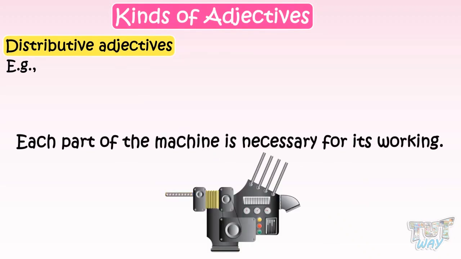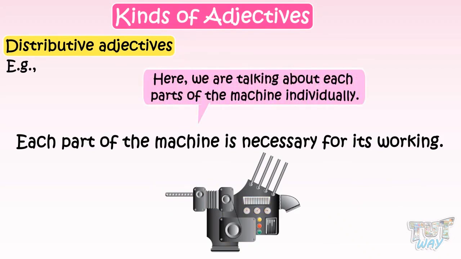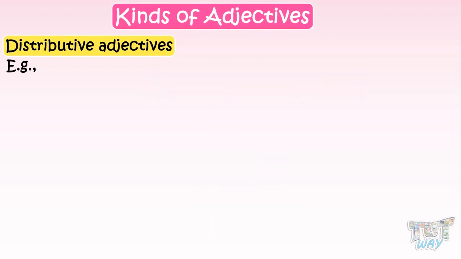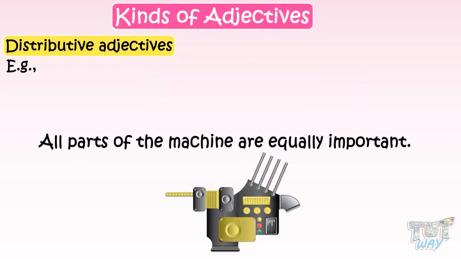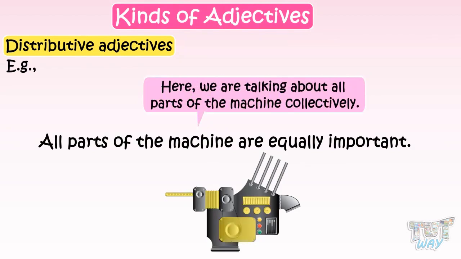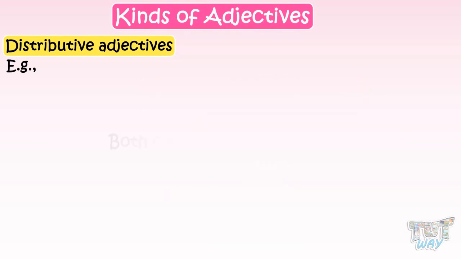Each part of the machine is necessary for its working. Here, we are talking about each part of the machine individually. All parts of the machine are equally important. Here, we are talking about all parts of the machine collectively.